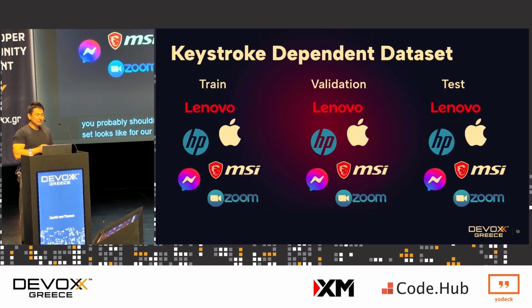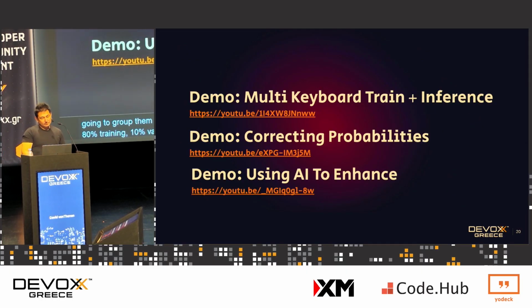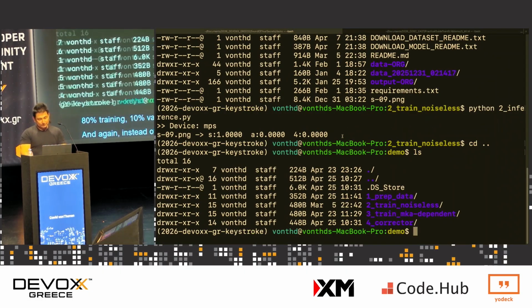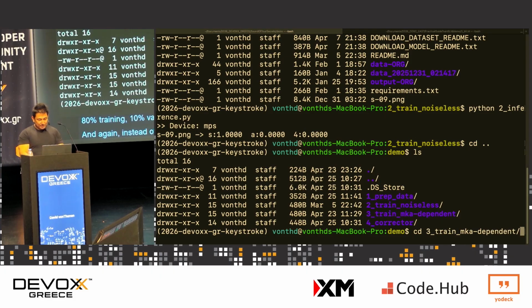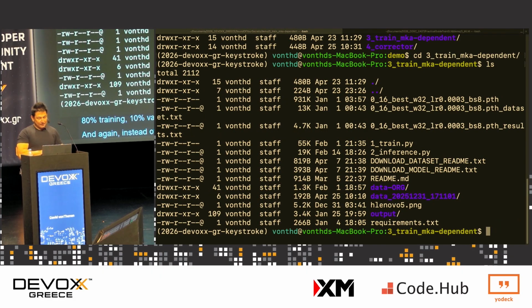And just like before, we want to create a dependent data set. So we want to isolate just these 6 keyboard sounds. We are going to group them into test, validation, and training data. And same kind of distribution, 80% training, 10% validation, 10% test, and we're going to divide everything out. And again, instead of just talking about it, let's go ahead and do that. So we'll jump into our multiple keyboard. And we'll also talk about the improvements that I made on top of all this stuff, which is kind of interesting.